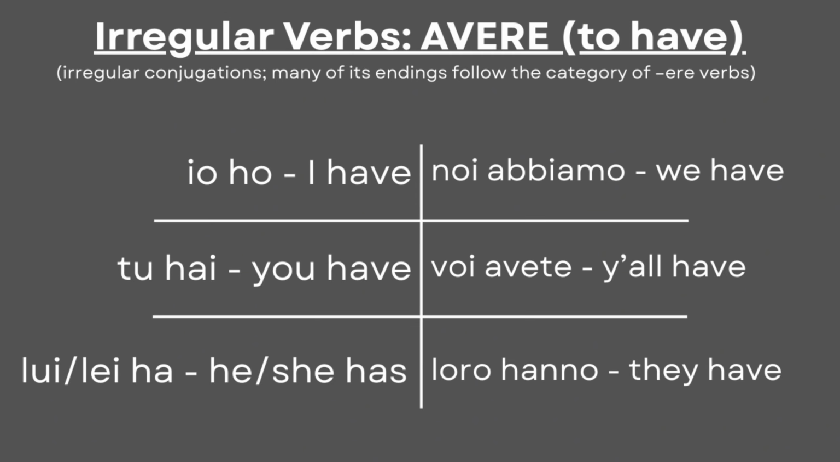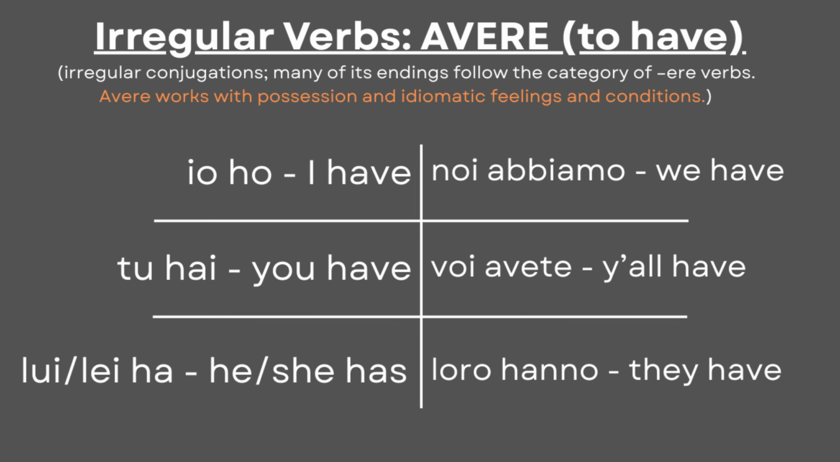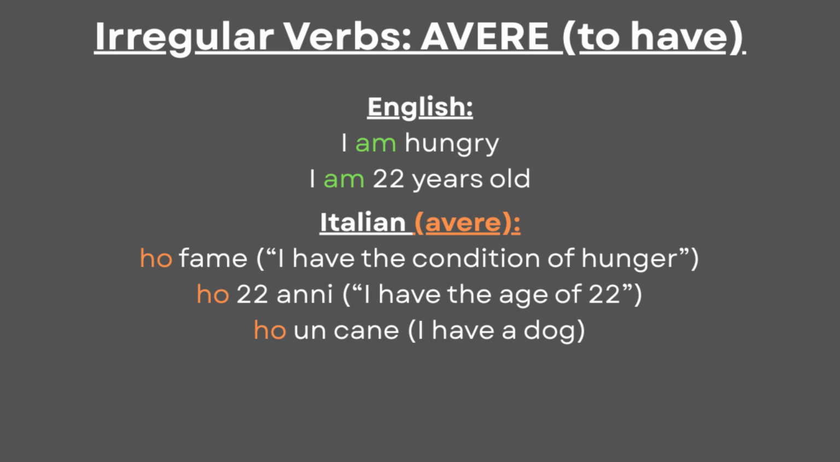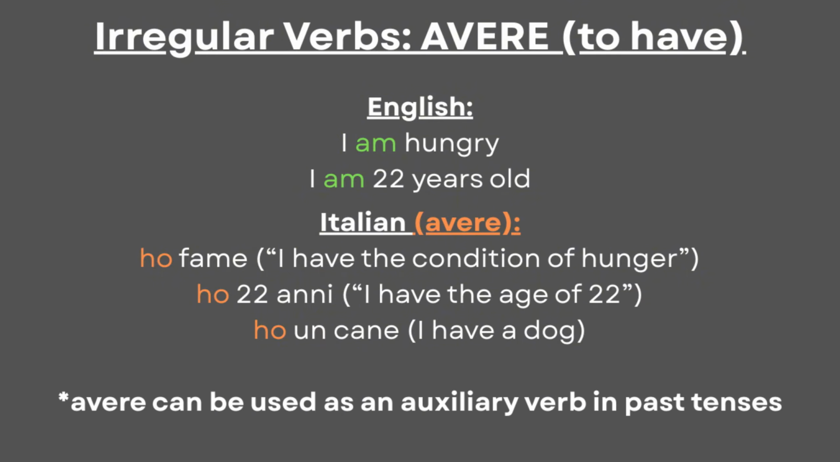What makes avere special is that it has more uses than English, which apply to possession, feelings, and conditions that are idiomatic. If in English we use to be to express ideas like hunger and age, in Italian we rely on avere, along with other simple phrases. Ho fame. Ho 22 anni. Ho un cane. At the same time, avere can be used as an auxiliary verb for past tenses, but this concept needs to be shown separately.